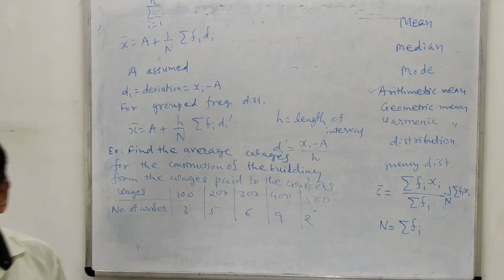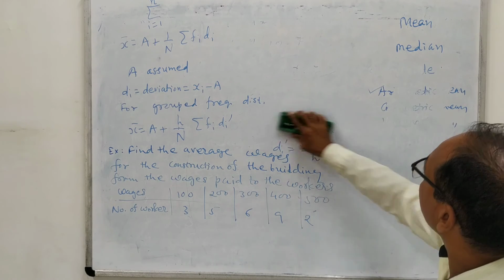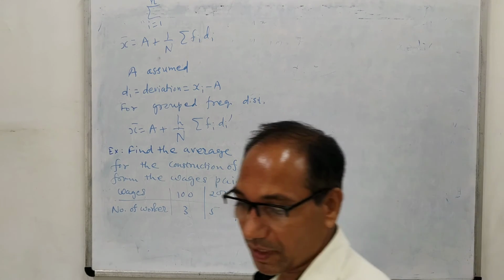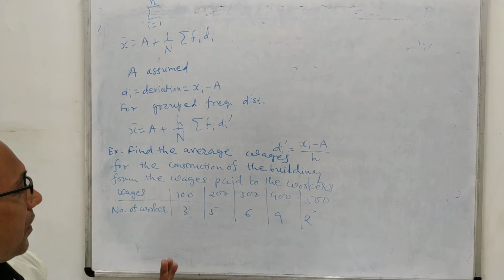You can see that this is a simple frequency distribution. So wages we will denote by x and number of workers by f.